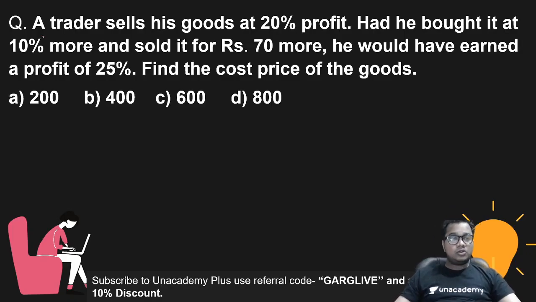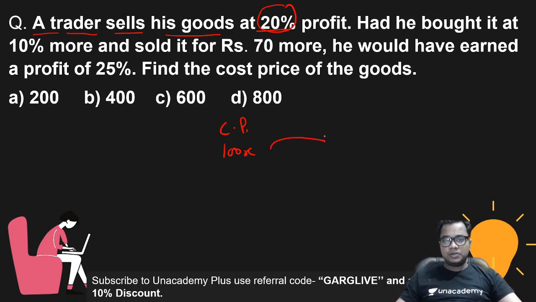Now the homework question of the last session: a trader sells his goods at 20% profit. Just like, CP of the trader is 100x, and he is selling his goods at 20% profit, so he is selling at 120x.